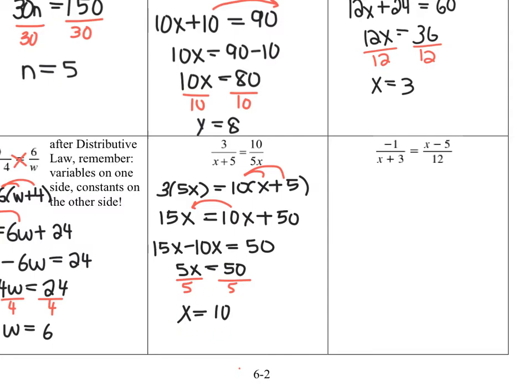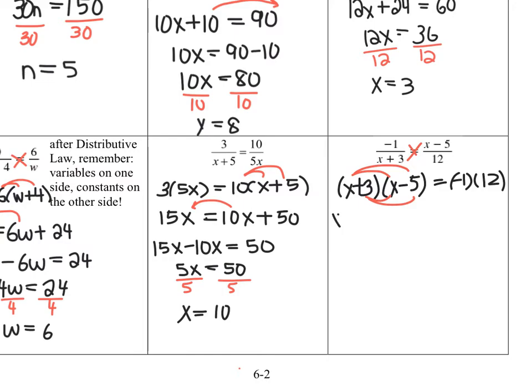Okay, now the next one's quite interesting. I have x's in two different spots, not a big deal at first. When I cross multiply though, something interesting happens. I multiply x plus 3 by x minus 5, and that's going to give me negative 1 times 12. What's interesting here is now I have two binomials, which means I have to FOIL. Now when I FOIL two binomials, I'm going to end up with a quadratic equation, which takes us back to the previous unit. So I'm going to FOIL here.